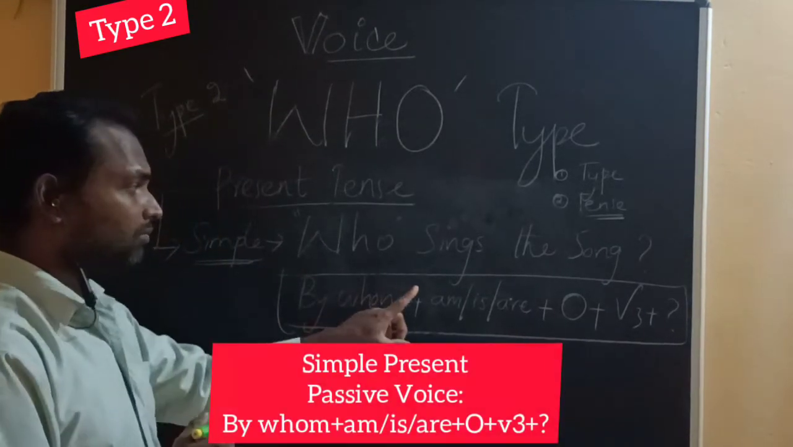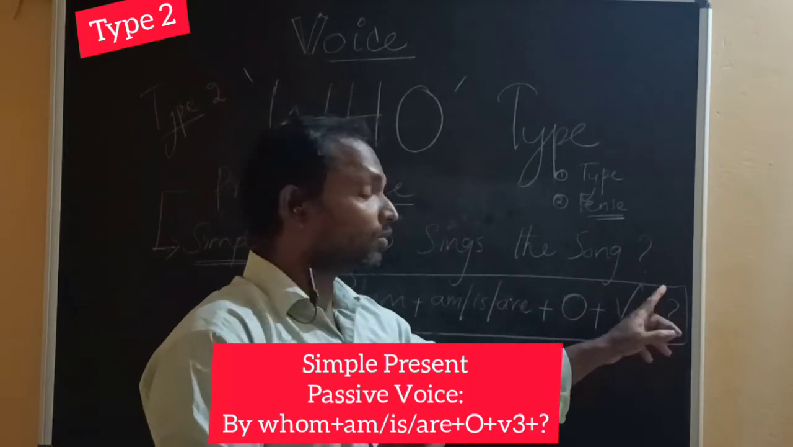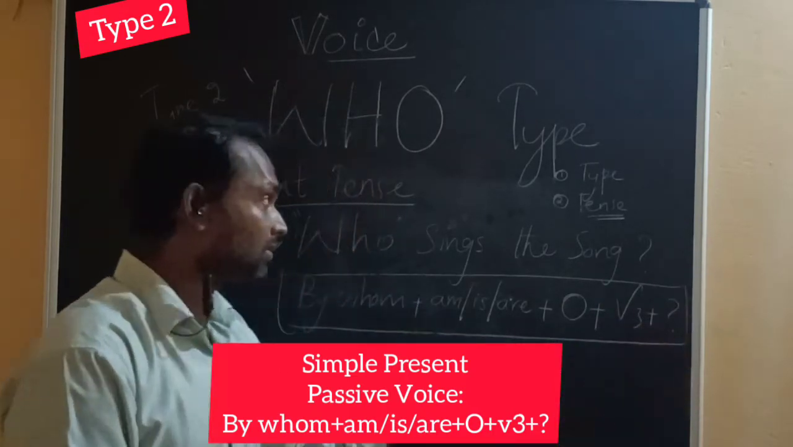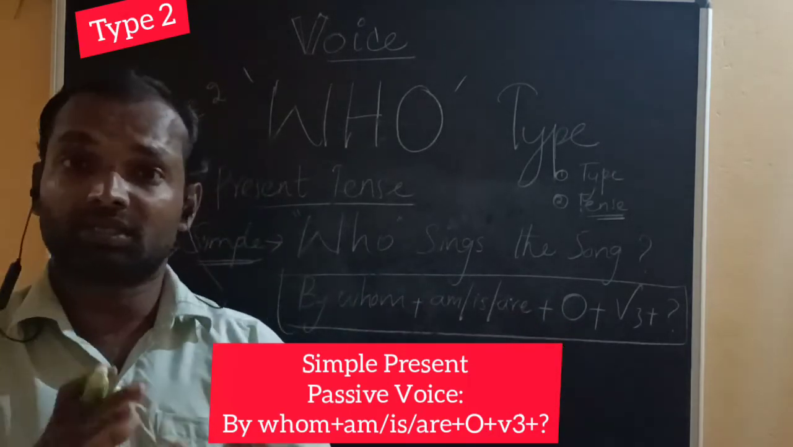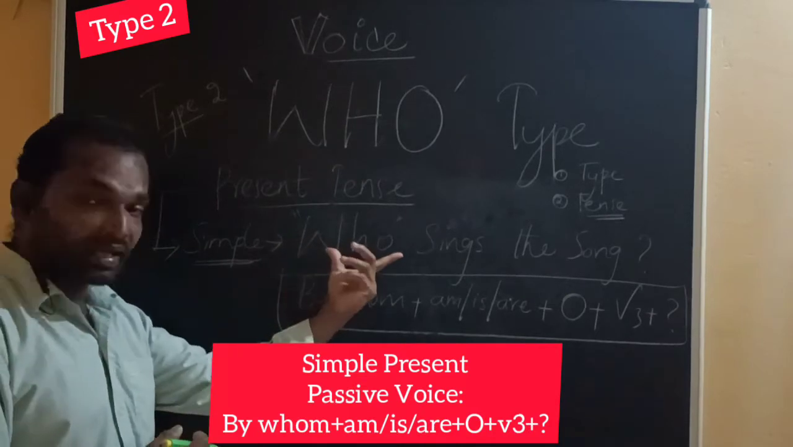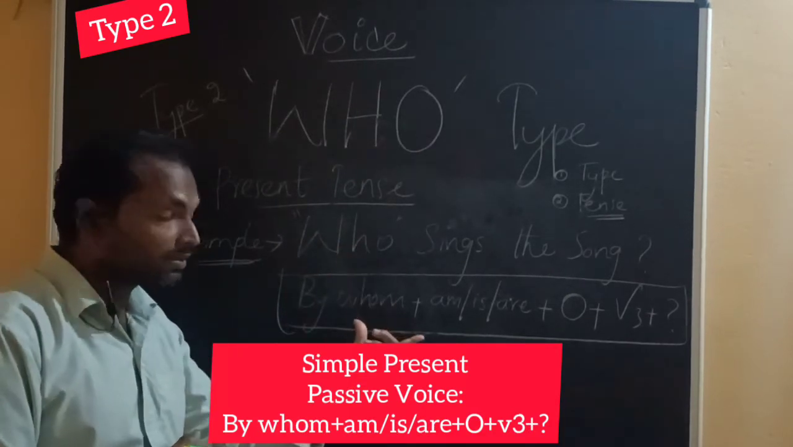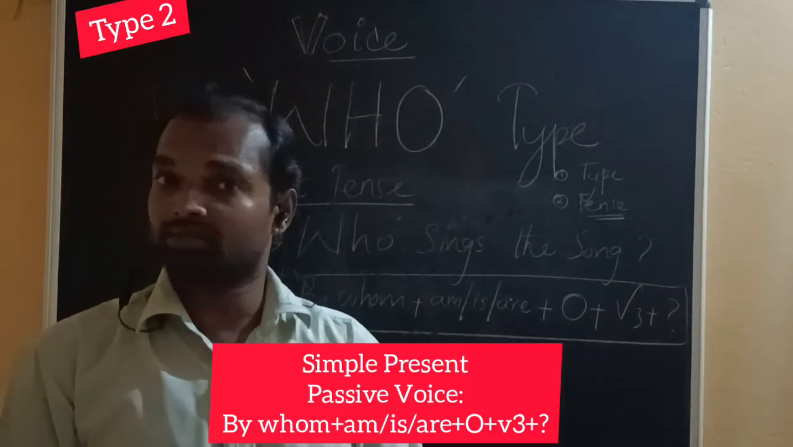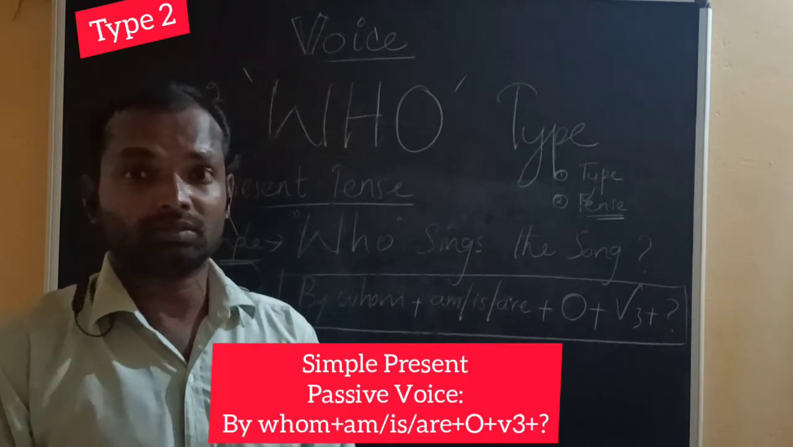By whom, am, is, are plus object plus verb 3 plus question mark. That's very important, because if this is a question, your answer also should be interrogative. The voice is different: this is in active voice and this is in passive voice. But the tense should remain the same in active voice as well as in passive voice.